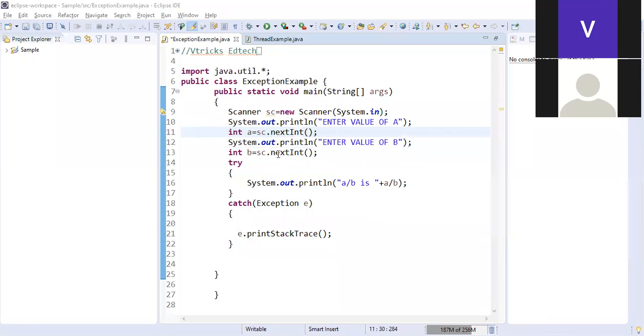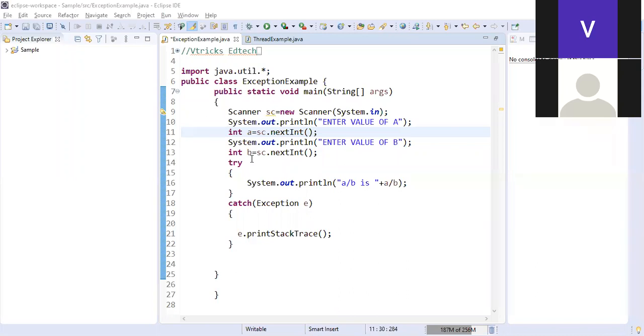Again, I scan sc.nextInt and put it in b. Good. Now, if the user has entered the value of a as 10 and the value of b as 5, not at all an issue. 10 divided by 5 is 2. Division happens as usual.